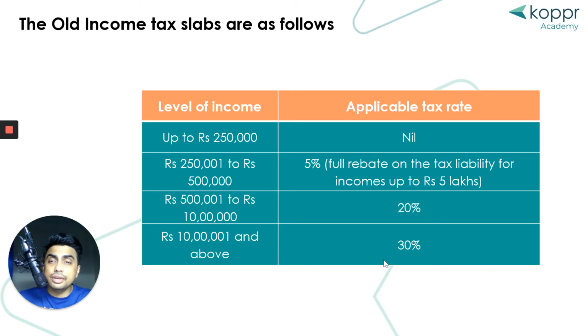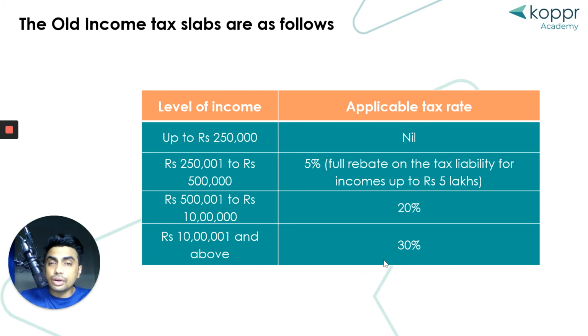Let's say you have an income of 3 lakh rupees. For the first 2.5 lakhs, zero income tax. For the next 50,000, you pay 2,500 rupees as income tax. But you can get full rebate on this tax liability if you are investing in tax saving instruments, so there will be no income tax applicable if you are doing that. Now from 5 lakh to 10 lakh bracket, 20%.